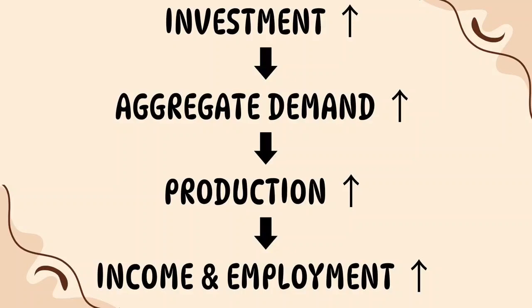Higher income can lead to higher consumption, and higher consumption creates even more demand. So investment does not affect only the company making the investment, it creates a chain reaction throughout the economy. This idea will become extremely important when we study the multiplier later in this chapter.